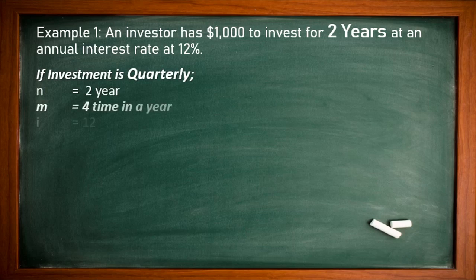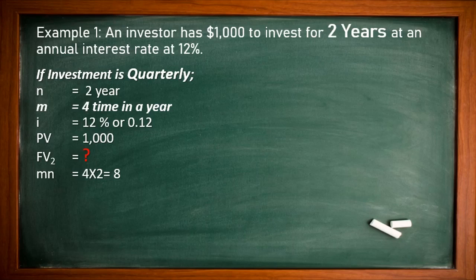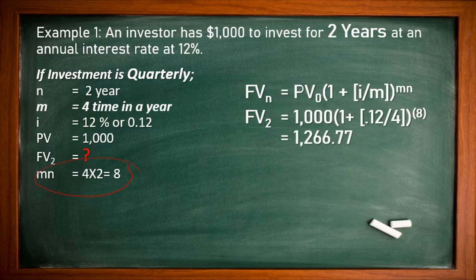Let us go for the same example, but now quarterly. Quarterly means m is 4 times, so this is the only change. n is 2 years, m is 4 times in a year, i is 12%, present value 1,000, and we will calculate the future value. But now the power m times n changes: instead of 4 it becomes 8. We put the values in the formula and we get the result 1266.77.